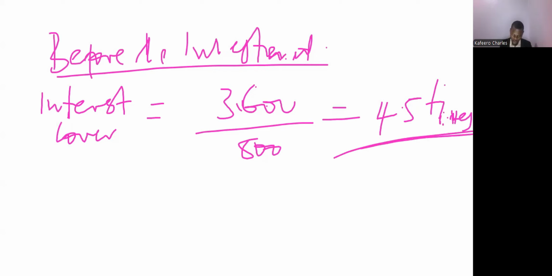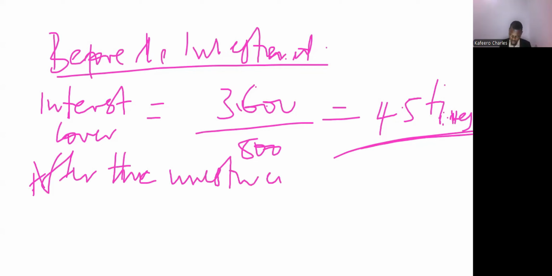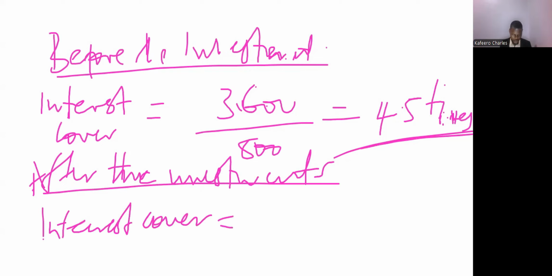So we now look at after the investment. After the investment, we need to know what the interest cover was.